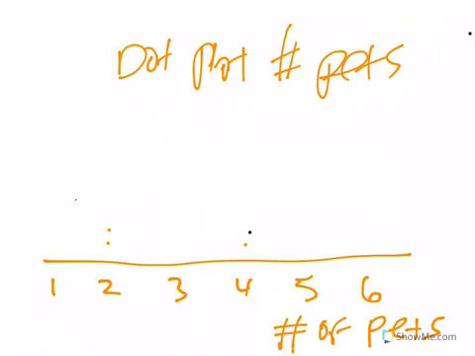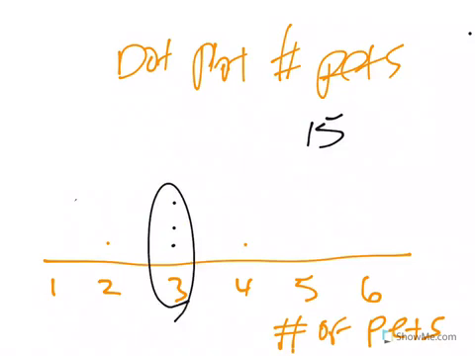So we erase 1, put it here. We're going to erase this one. We're going to put it here. We're going to erase this one and put it here. And so now we have this kind of even distribution where we have the most that appear in the number 3 column. We have 1 on each side. And as we move the numbers into this even distribution, now we have 2, 3, 3, 3, which is 9, and a 4. You add those all up and you have still a total of 15 pets. So if we said what is in the middle, we would say 3 is in the middle.